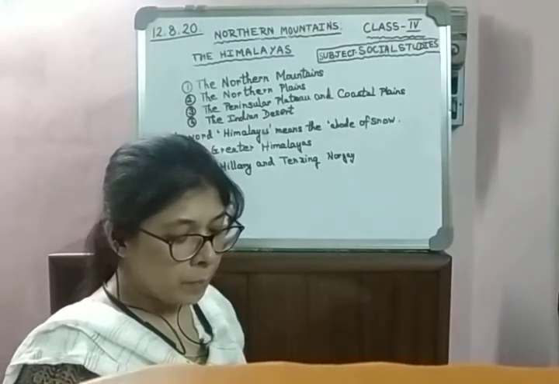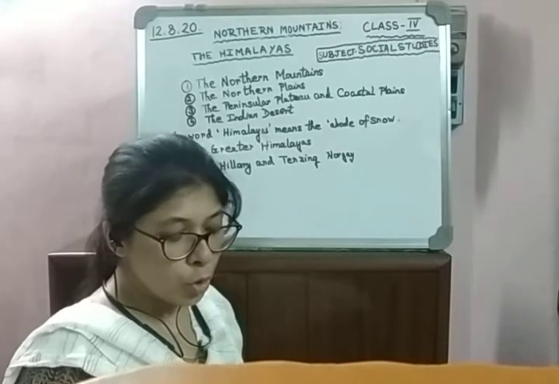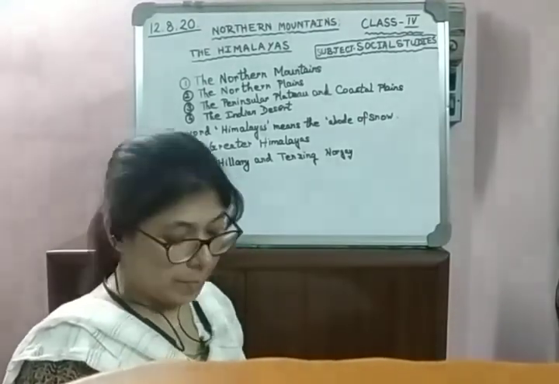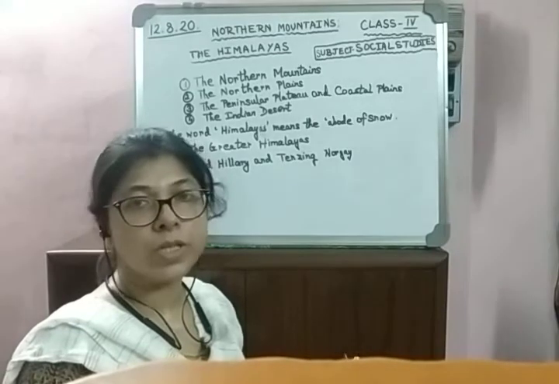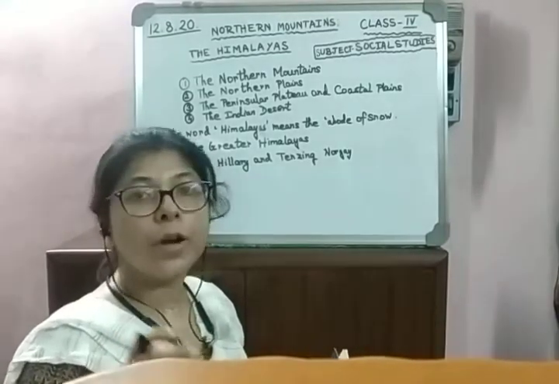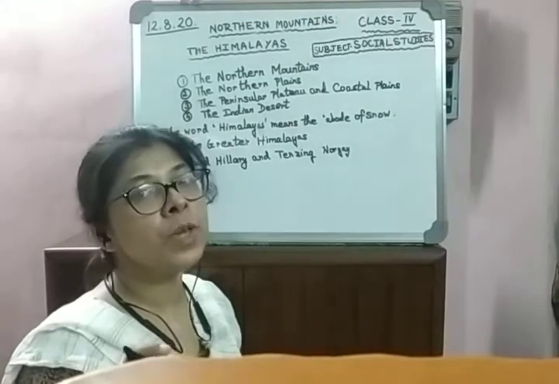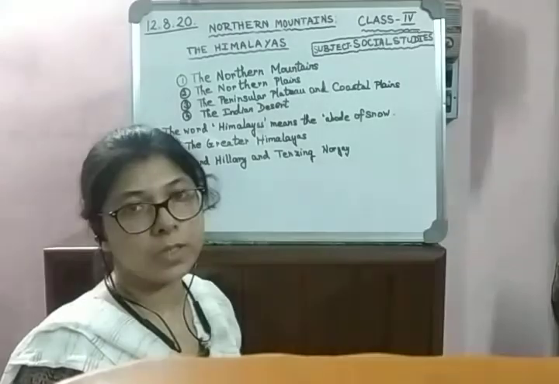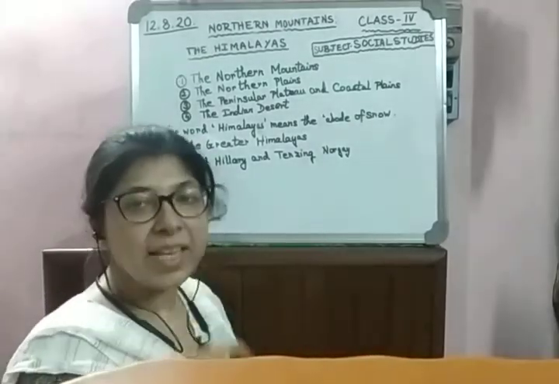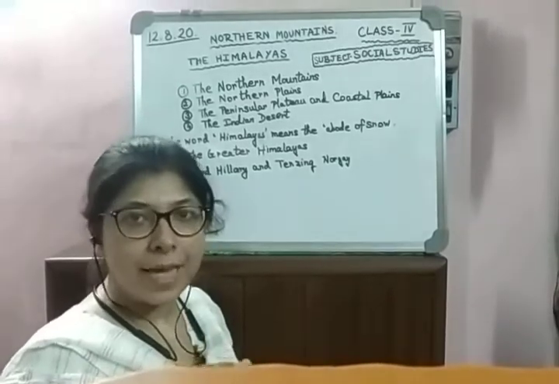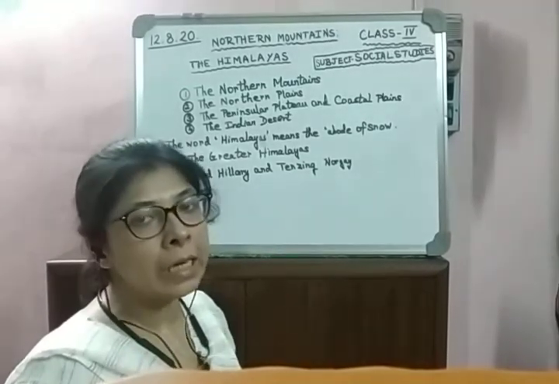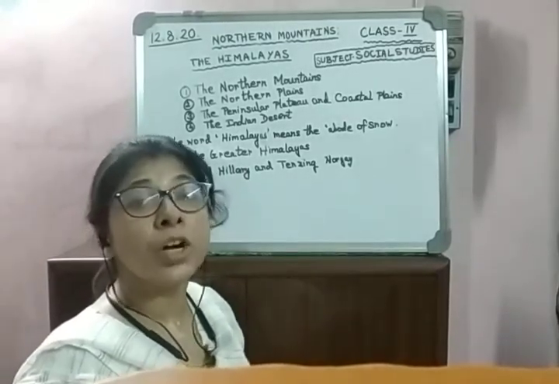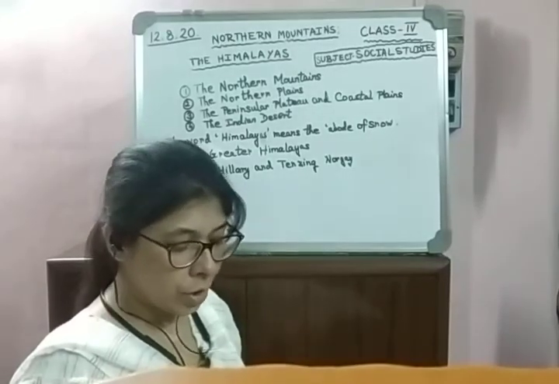Now, the west of the Himalayas is bordered by Hindu Kush and Karakoram, and to the north by the high and vast plateau of Tibet. In the northern mountains, we also see some glaciers. What are glaciers? Glaciers are slow moving bodies of ice, and some important rivers are also found in the northern mountains. When these glaciers flow down, they melt and become important rivers like the Ganga, the Indus and the Brahmaputra. The Ganga originates from the Gangotri glacier in the northern mountains of the Greater Himalayas.